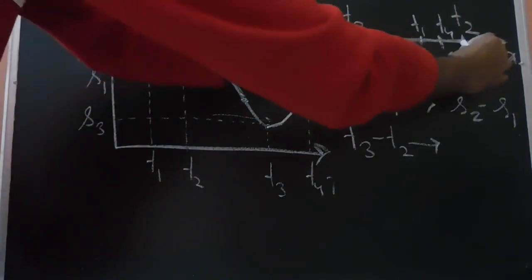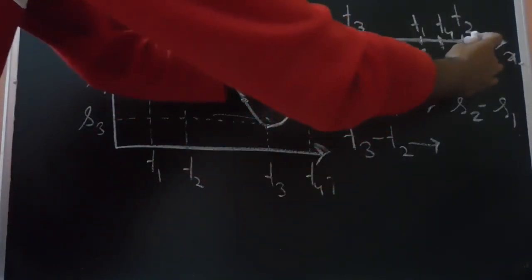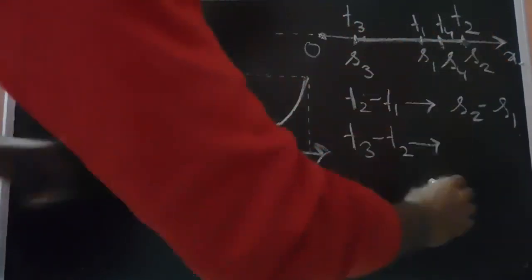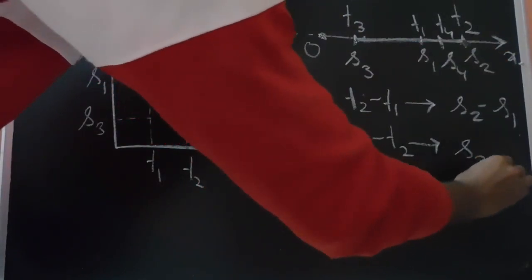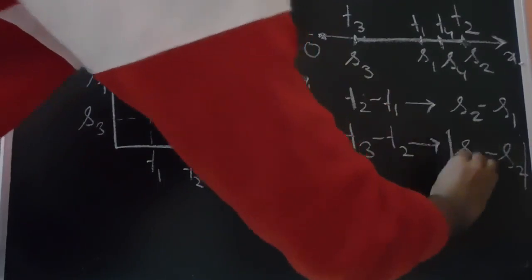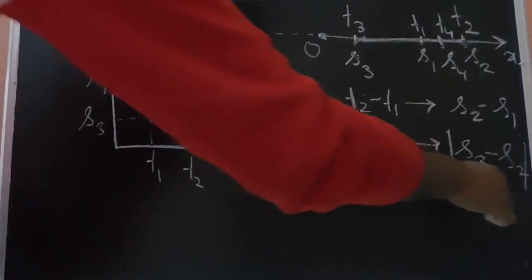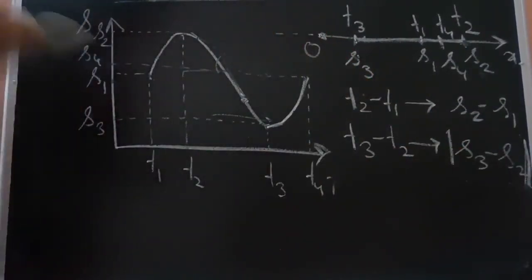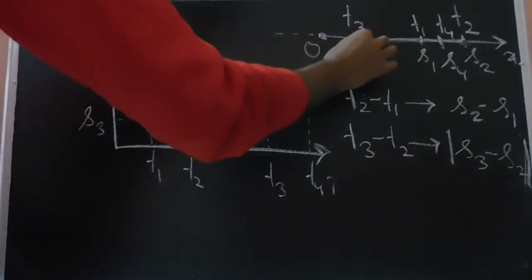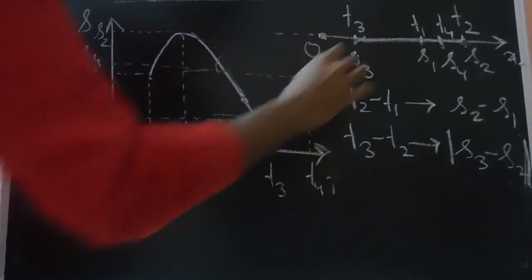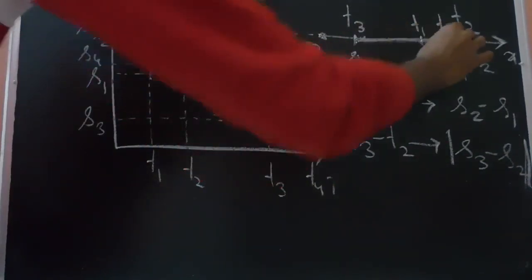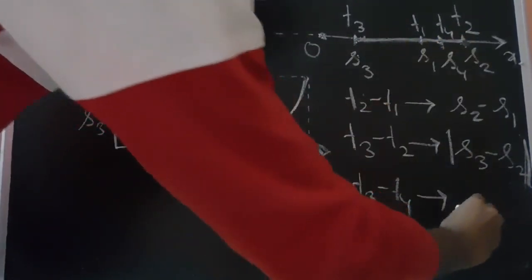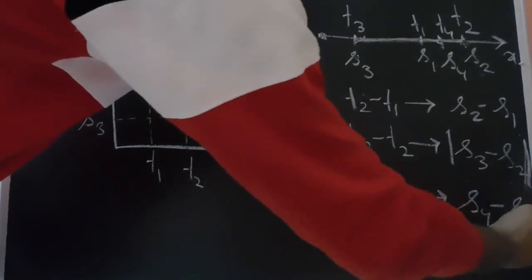So the distance traveled by the particle from here to here is equal to the magnitude of the displacement. So the distance traveled by the particle is mod of S3 minus S2. Since S3 is less than S2, this will come out to be negative. The displacement is negative, but the distance traveled is the modulus of S3 minus S2, which will be positive. Now from T3 to T4, the particle has moved from here to here. So again we can write it as S4 minus S3.